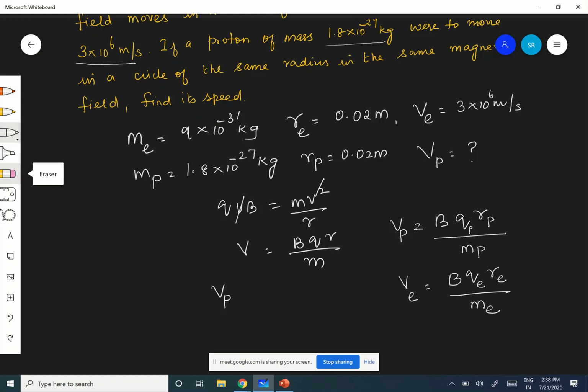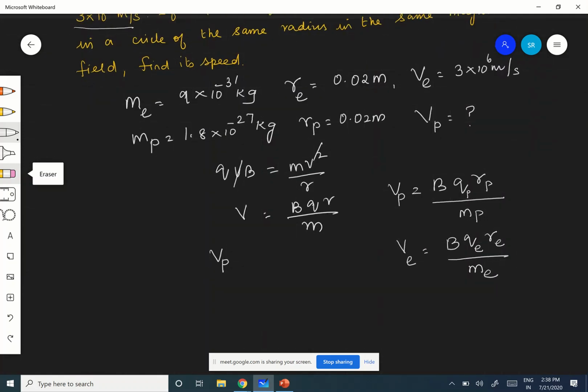Okay, now what I want is VP. So what can I do? Well, take VP by VE. VP by VE is equal to B QP RP divided by MP, divided by B QE RE by ME. Okay, everything will cancel.